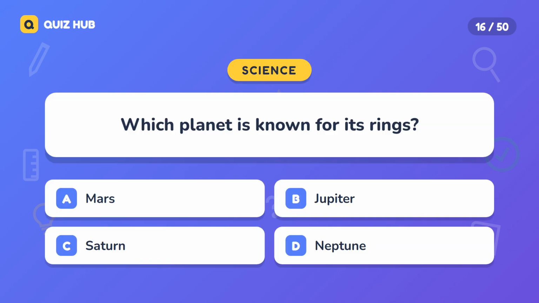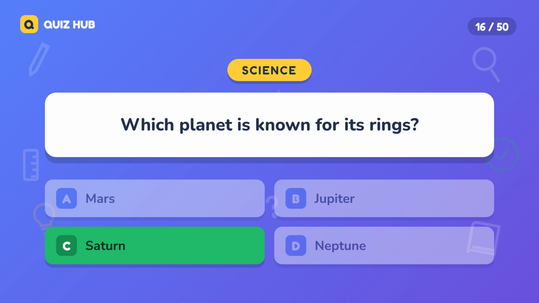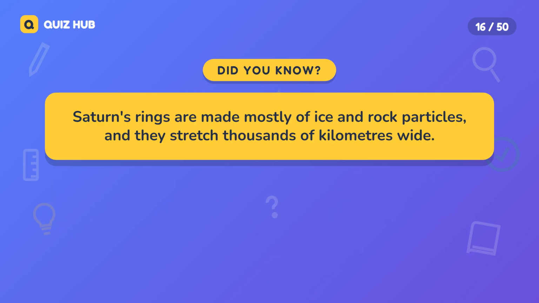Question 16. Which planet is known for its rings? A. Mars. B. Jupiter. C. Saturn. D. Neptune. The correct answer is Saturn. Saturn's rings are made mostly of ice and rock particles, and they stretch thousands of kilometers wide.